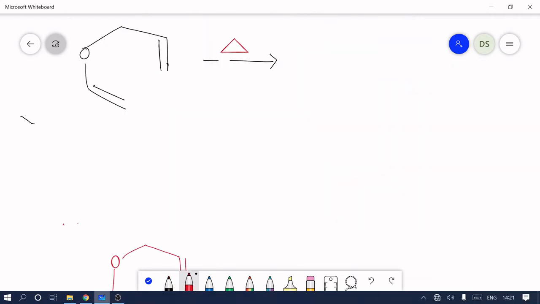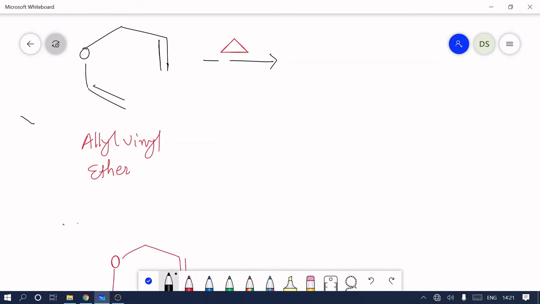Now, after identification of the functional groups and numbering of the starting material, we see how our starting material, allyl vinyl ether, in presence of heat is converted into product.